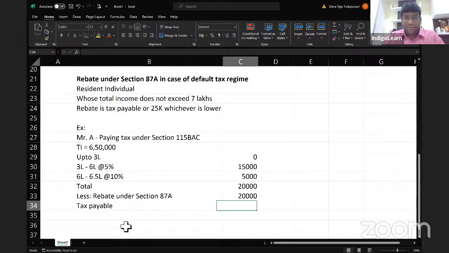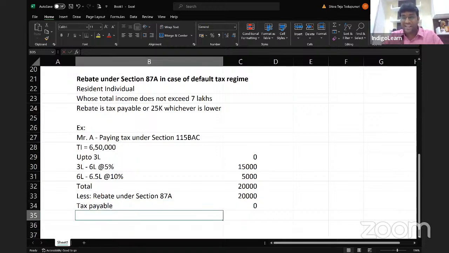And the tax payable will become 0, my dear friends. You have to understand the point very clearly here. You cannot write that rebate is 25,000 and we will get a refund of 5,000. You will not get a 5,000 refund. In case of rebate, you cannot take more than your tax. Getting my point, everybody? Because rebate is tax payable or 25,000, whichever is lower.